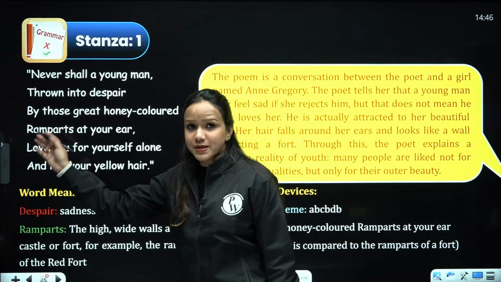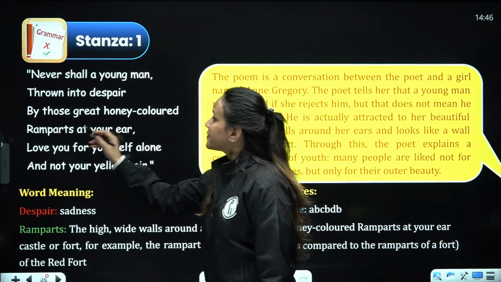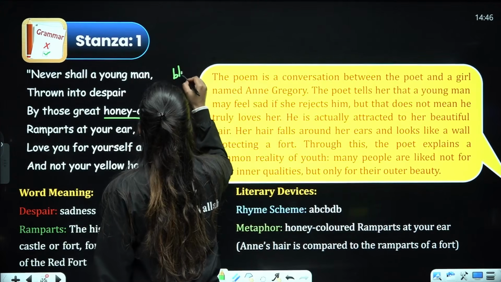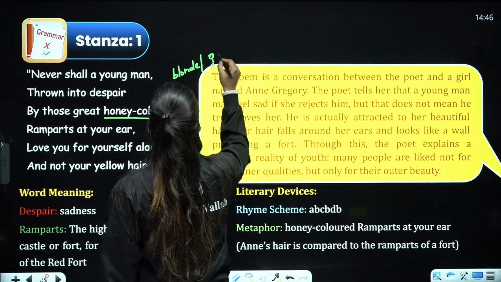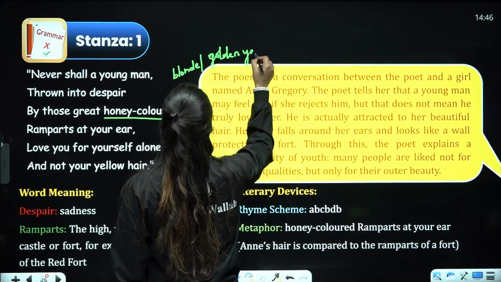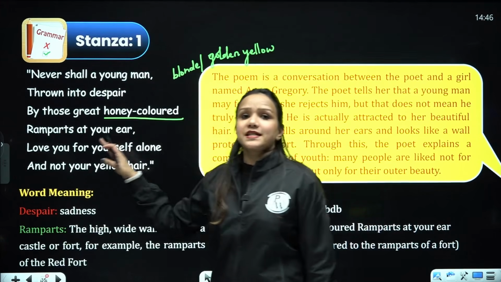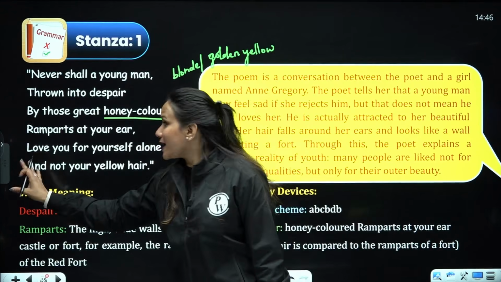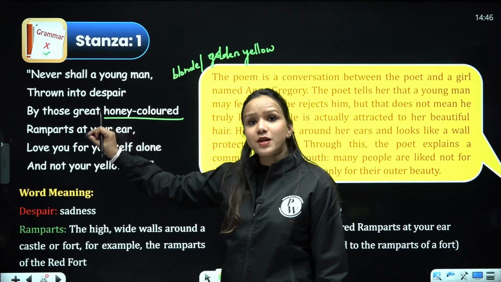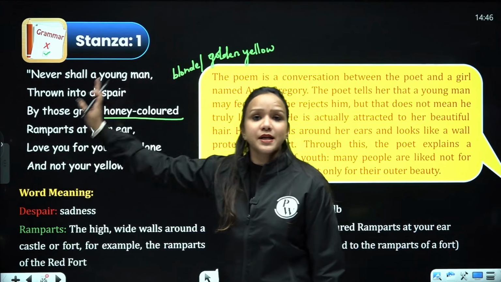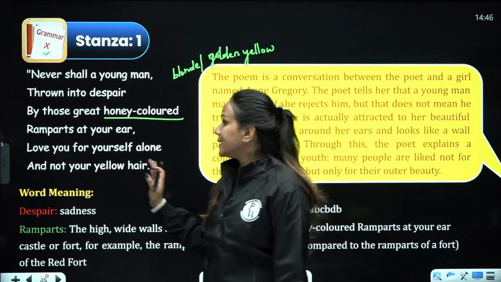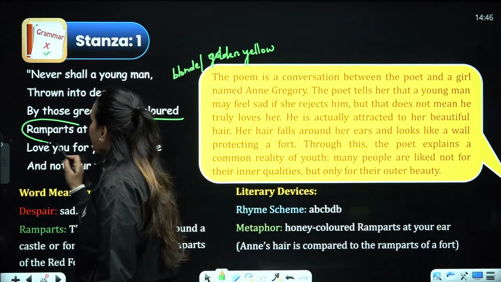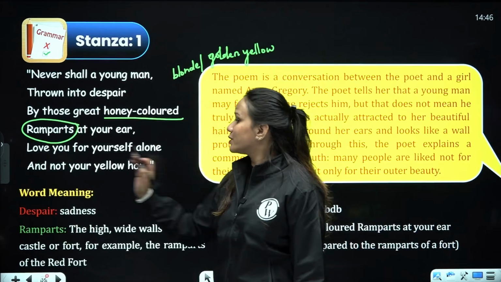He further goes on to say, by those great honey colored ramparts at your ear. So he referred to her hair as honey colored, or you can say blonde or golden yellow. He described her hair by comparing it to ramparts, which refer to high walls that protect the building, or the forts or the walls of a castle. Love you for yourself alone and not your yellow hair. Here you see ramparts have been compared to hair.